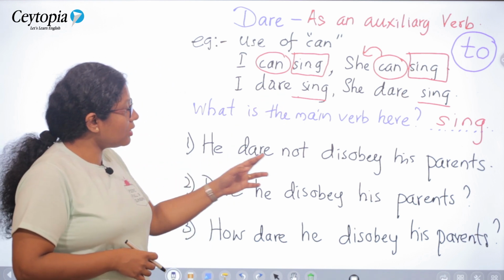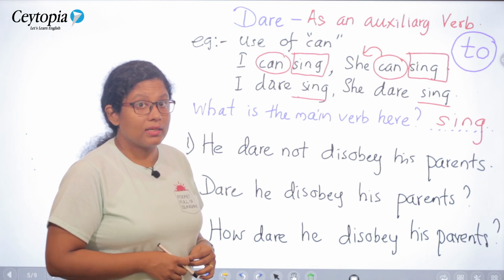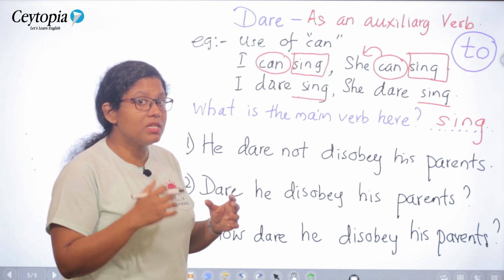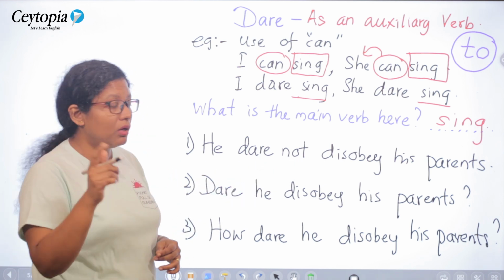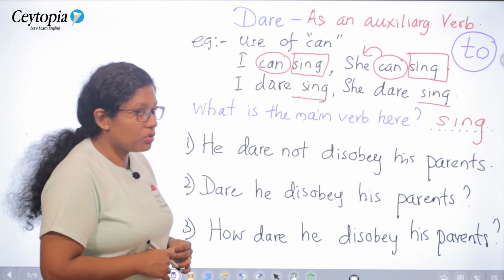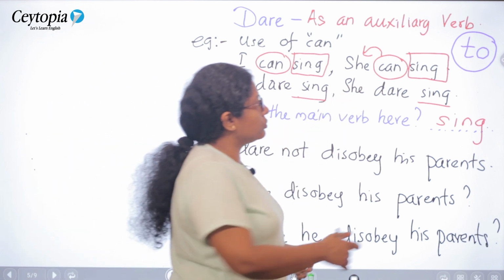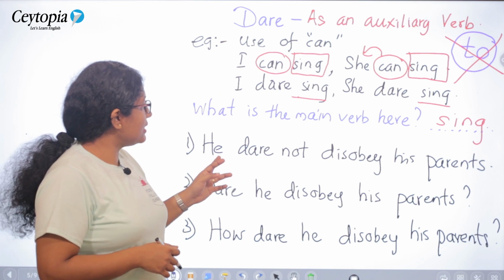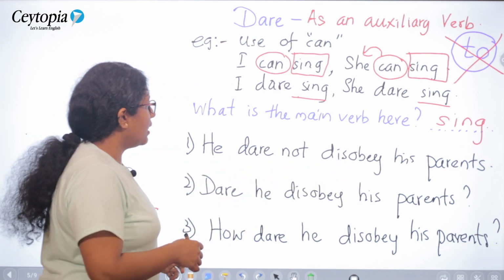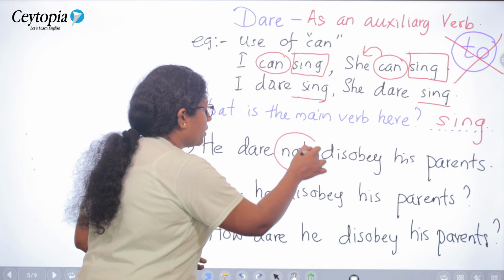Example, he dare not disobey his parents. He does not take the risk of disobeying his parents. He dare not disobey his parents. Now, it is something very important to notice here. You don't use to along with your verb dare this time. He dare not disobey his parents, and there is another important thing.